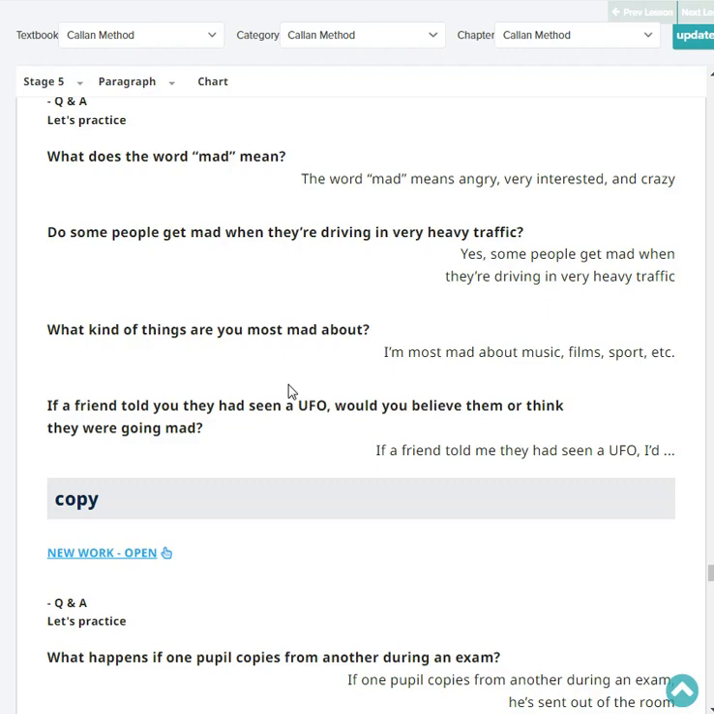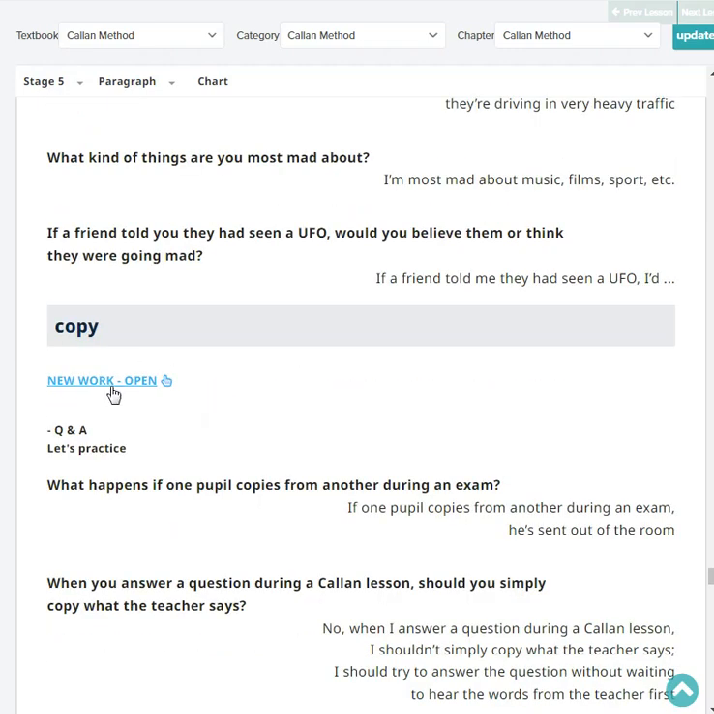What kind of things are you most mad about? I'm most mad about music, films, sports, etc. If a friend told you they had seen a UFO, would you believe them or think they were going mad? If a friend told me they had seen a UFO, I'd believe them.